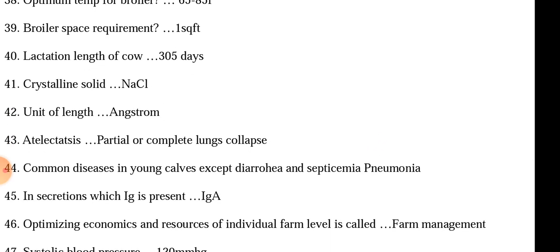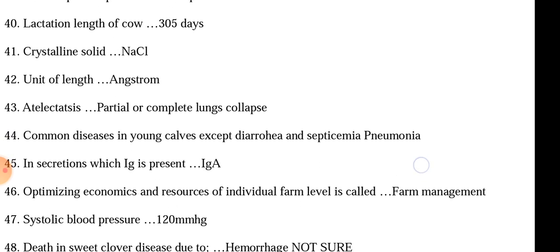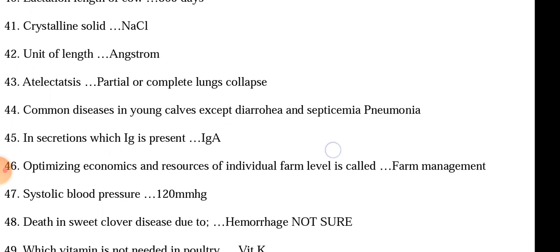In secretions, which immunoglobulin is present? Immunoglobulin A is present in all the natural secretions and excretions. Optimizing economics and resources at individual farm level is called farm management. Not sure if it is farm management or farm economics, but the question was optimizing economics and resources at individual farm level.